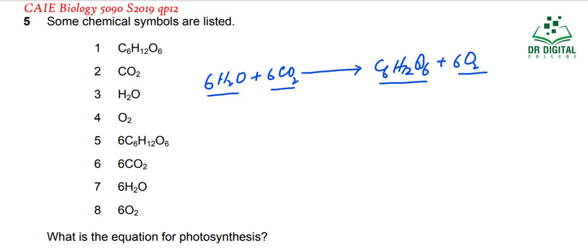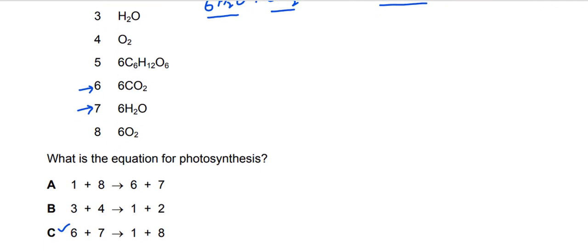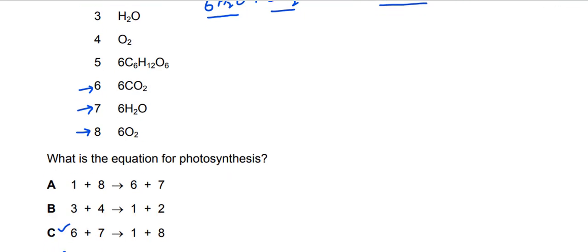They are the product. So what should be the equation? In the equation there should be 6 water, 7 plus 6. 7 plus 6 is in option C. Nowhere else 7 plus 6. Okay, in D 6 plus 7 is also there. And the product should be 1 glucose, option 1, and 6 oxygen. 1 and 8 should be the product. In option C, 1 and 8 are the product. In option D, 5 and 8 are the product.